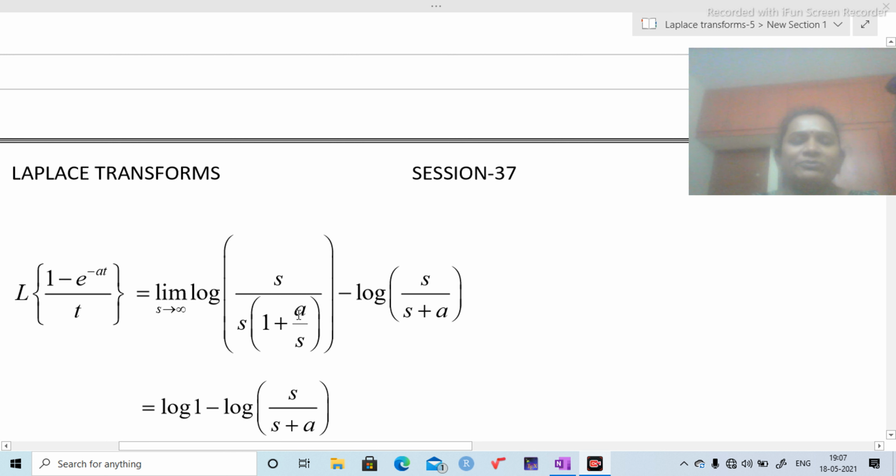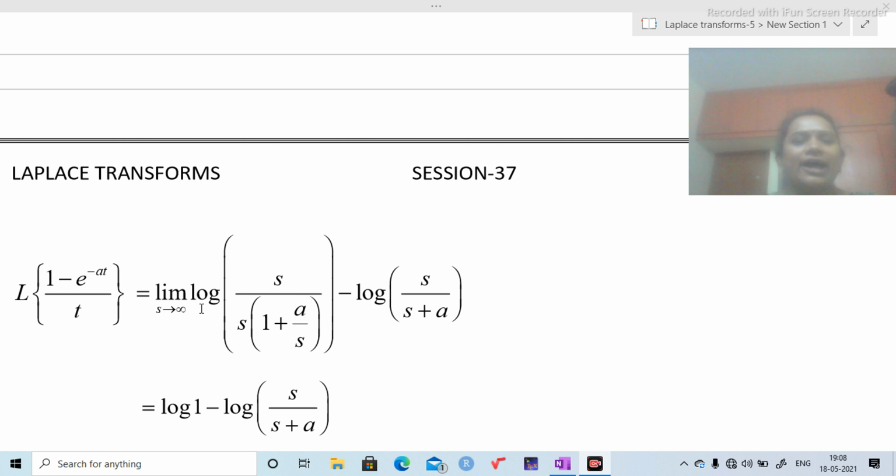Next I am going to take s common in the denominator. Then I am going to get s into 1 plus a by s. The s's get cancelled. Then log of 1 by 1 plus a by s. Now I am going to substitute the limit s tends to infinity. a by infinity is 0. 1 plus 0 is 1. 1 by 1 is 1.